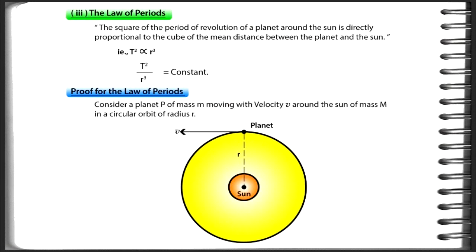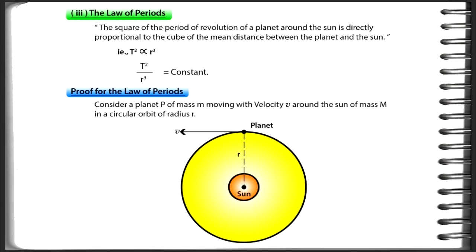what Kepler's third law is. Next one is Kepler's third law, that is the law of periods. The square of the period of revolution of a planet around the sun is directly proportional to the cube of the mean distance between the planet and the sun. That is, T square is directly proportional to r cube. T square by r cube equal to constant. Proof for the law of periods.